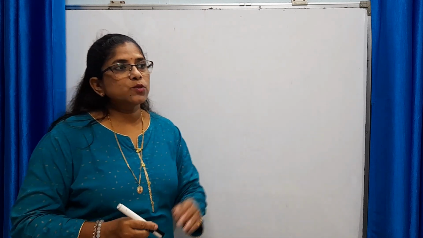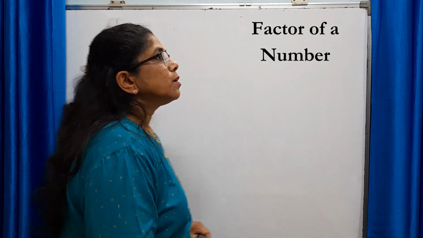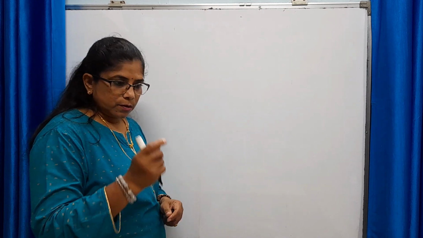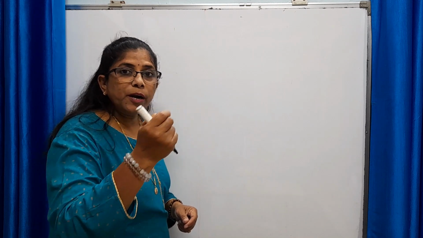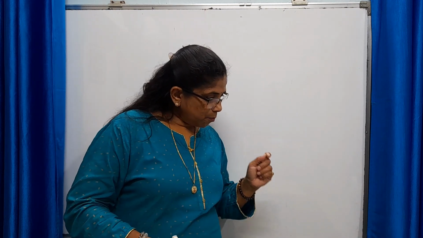Now before I explain the next type of number, you must know what is the meaning of factor of the number. Factor. Now whenever we divide a given number by a particular number, and if our remainder is 0, then the number by which we divide the given number is factor. I'll make it clear to you.